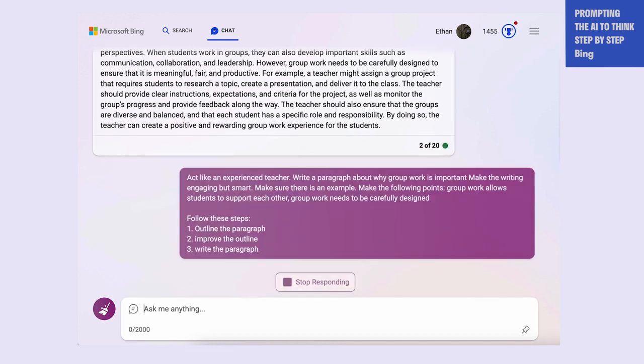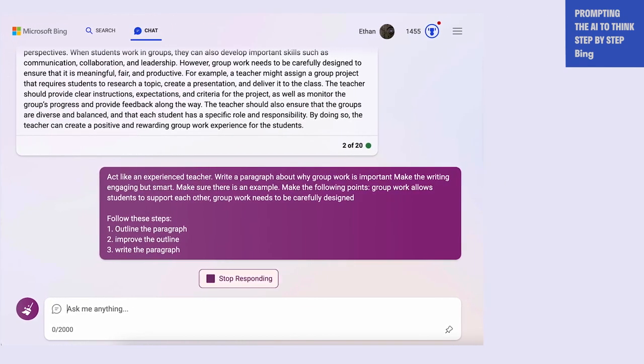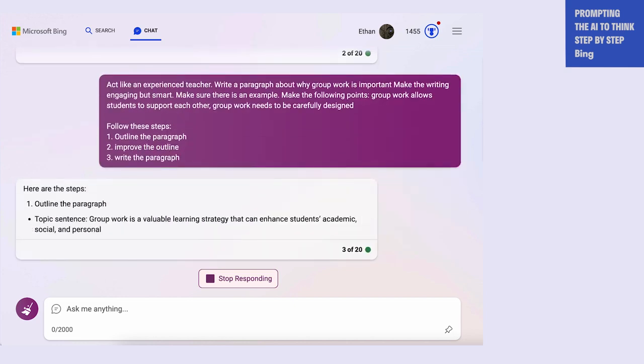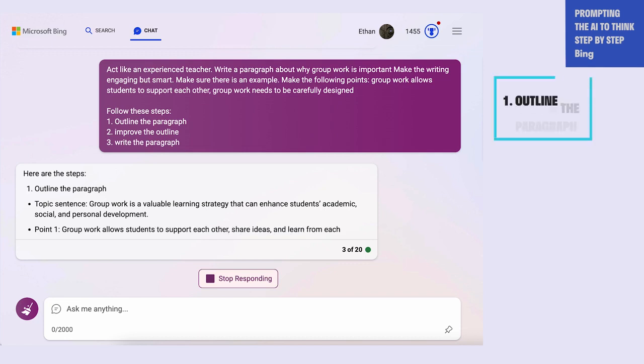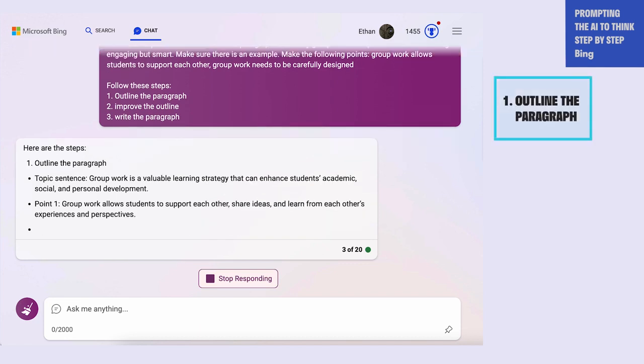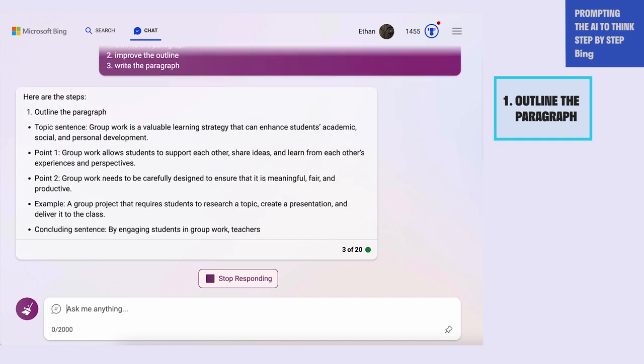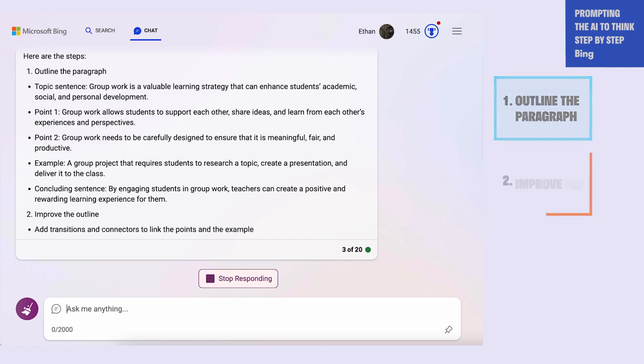So now we're giving it steps to follow. This step-by-step thinking, sometimes called chain of thought thinking, is a useful way to get the AI to stay on task, and also for us to check the output as we go along to make sure that it's good. So you can see it's outlining the paragraph it's going to do first. It's giving us the sentences it's going to make, the points it's going to make, the example it's going to include, which we all asked for, and now it's going to improve the outline.